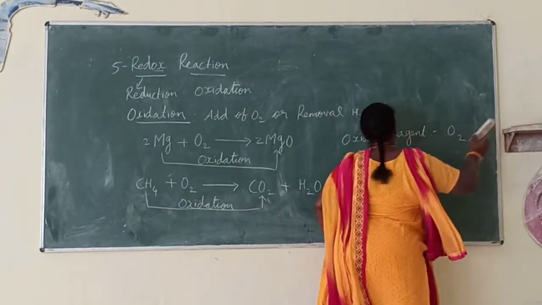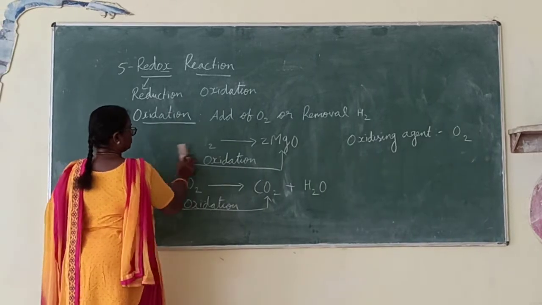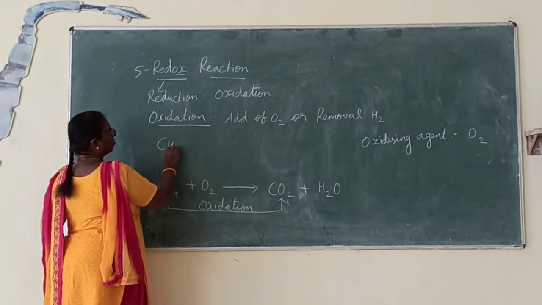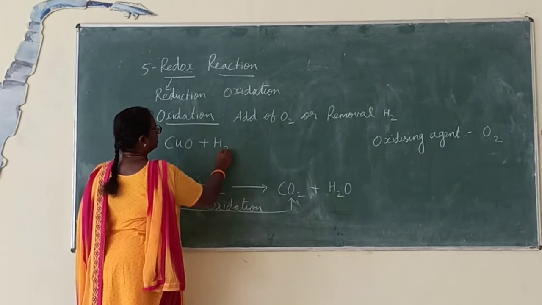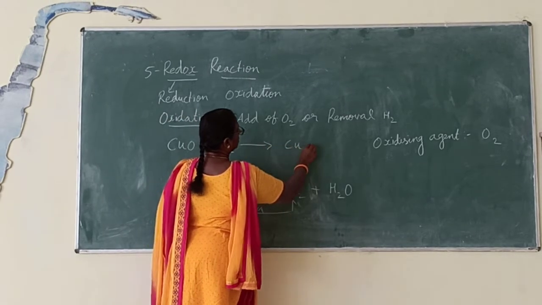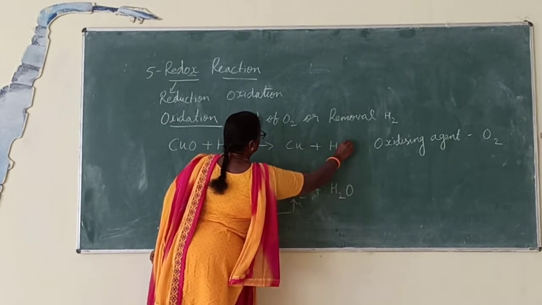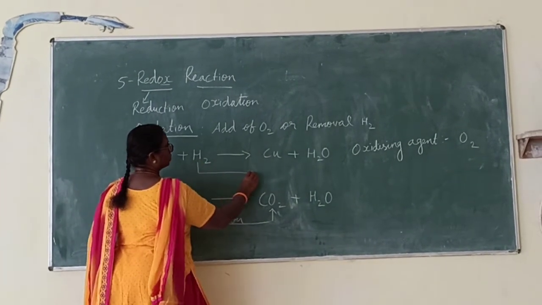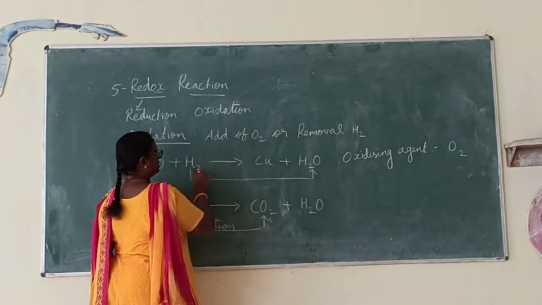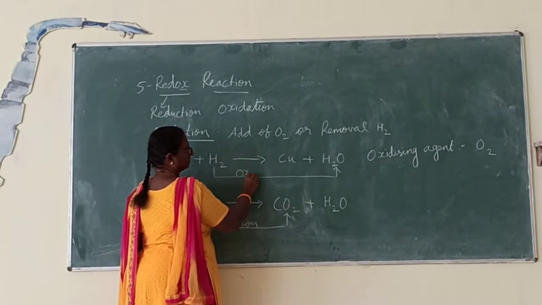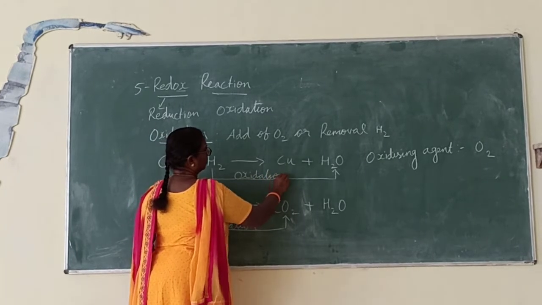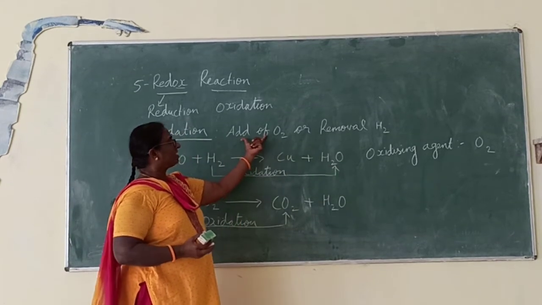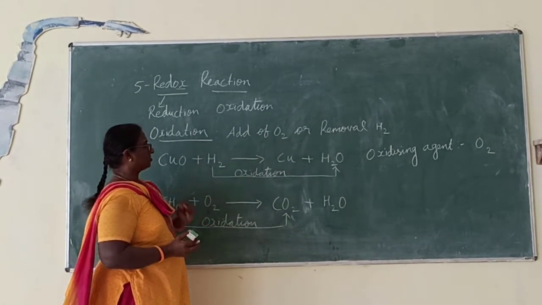Let us say this example. Copper oxide plus hydrogen gives copper plus water. With hydrogen, what is added? Oxygen. Therefore, this is oxidation reaction. With hydrogen, oxygen is added. So, addition of oxygen is oxidation reaction.